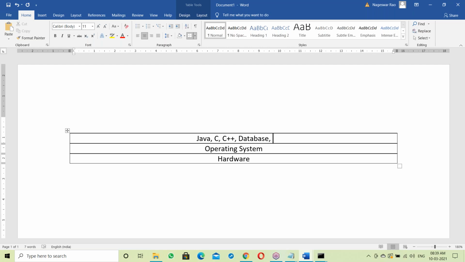Suppose working with Hadoop, then Hadoop software you have to install. Suppose developing Python scripting, for this you have to install Python software. All these are application software.